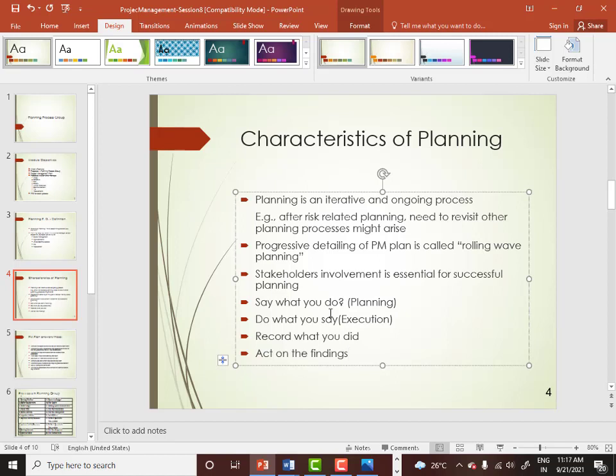That is why I told you planning is always an ongoing process. That means after every activity you have to keep revisiting the project plan, and you have to keep altering it as and when it is required. We call this progressive elaboration. What is the meaning of progressive elaboration? The plan keeps on extending, or keeps on getting modified, as the project progresses. So we call planning an iterative process.